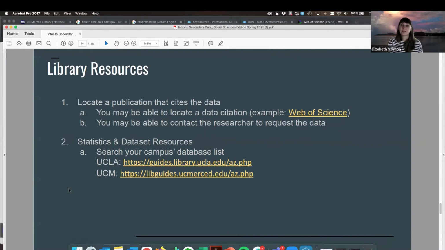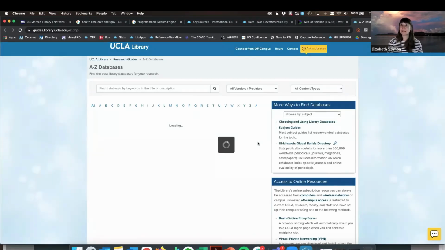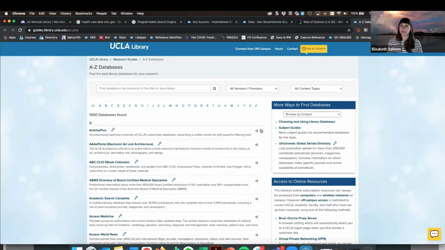I also wanted to point out, I had mentioned before that through your campus's library database list, you should be able to identify what resources are available to you and then what resources have been pulled in that could be potentially helpful for your data search. And so we can just take a look at UCLA's database A to Z list here.